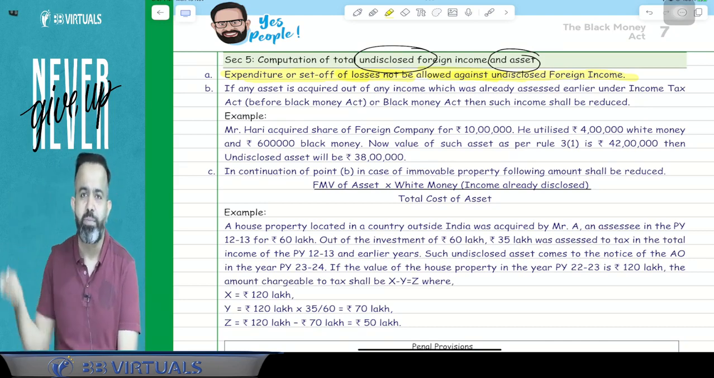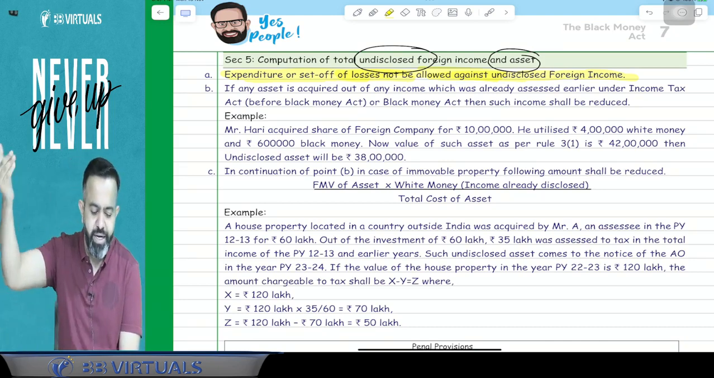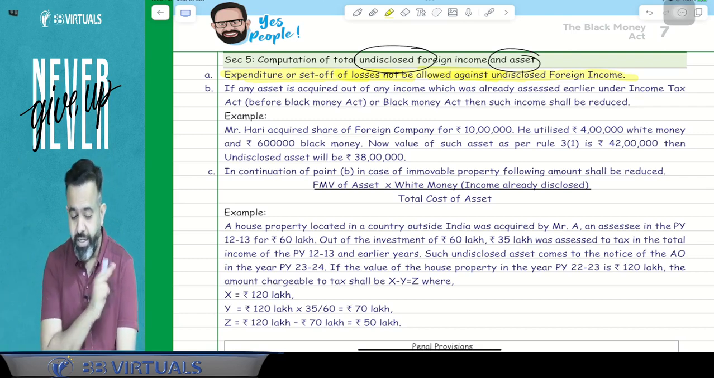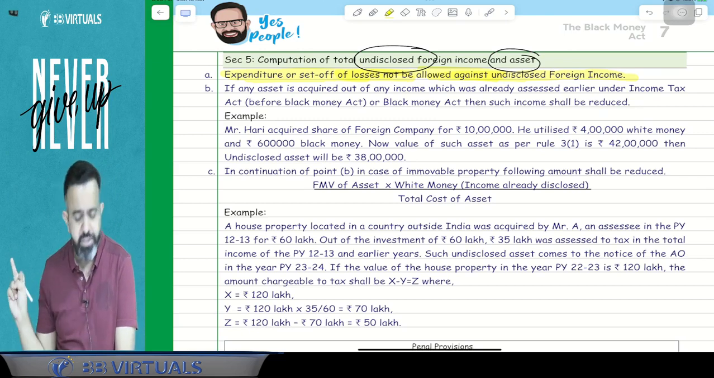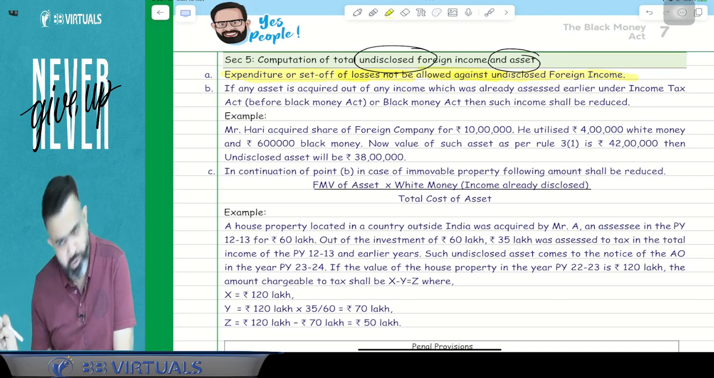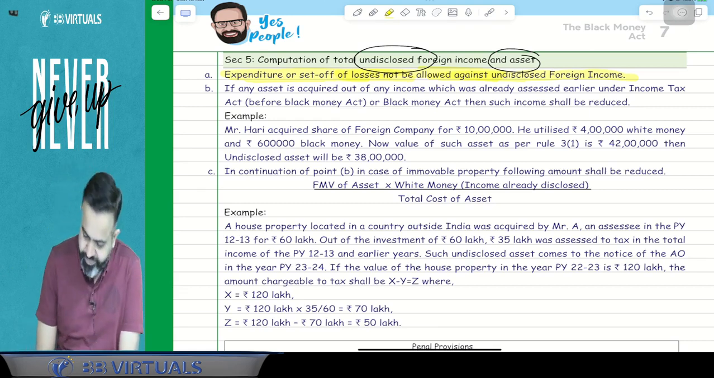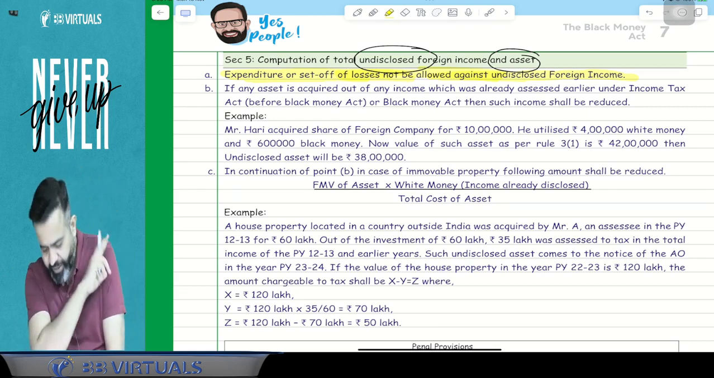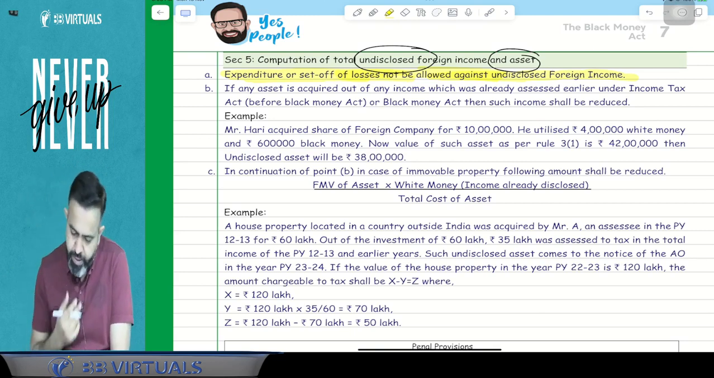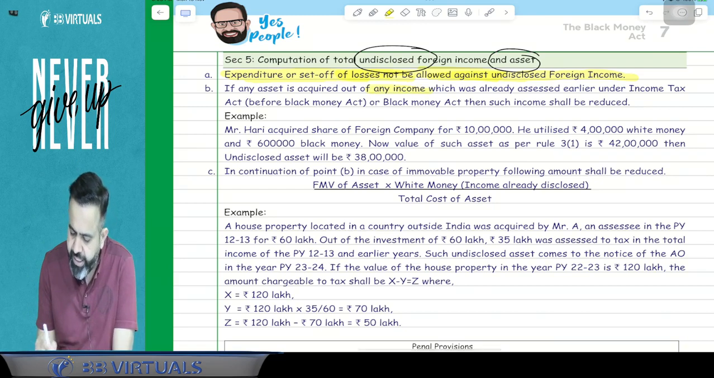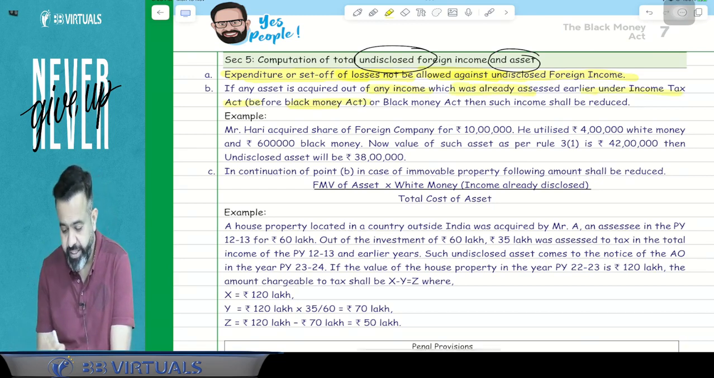In income tax, normally expenditure is allowed. If there is any income and there is any expenditure against that income, then that expenditure is allowed. But here guys, under the Black Money Act, any expenditure is not allowed. Any set-off of the losses is not allowed. Now, while considering the asset, this is the interesting part and the last part, I think. So just focus here. If any asset is acquired out of any income which was already assessed earlier under the Income Tax Act, before the Black Money Act, or under the Black Money Act, then such income shall be reduced.